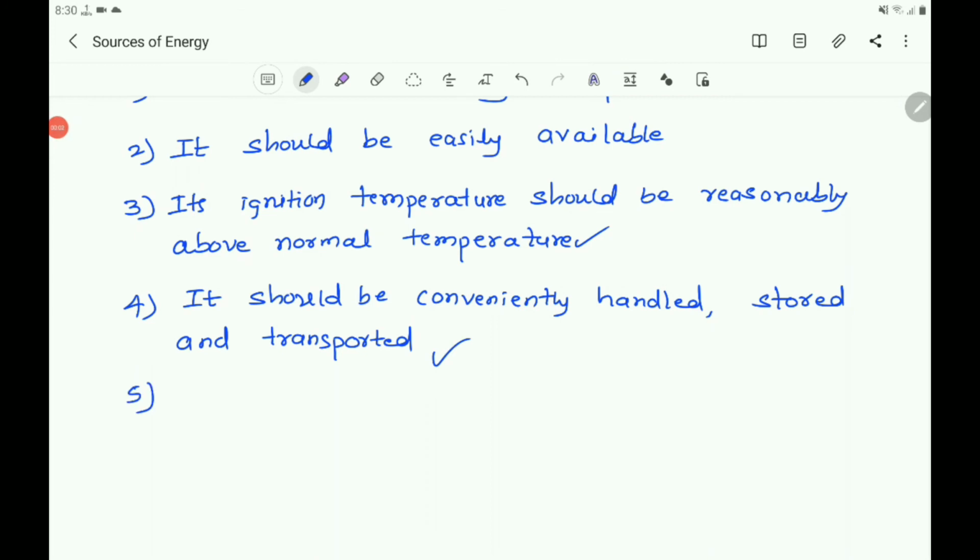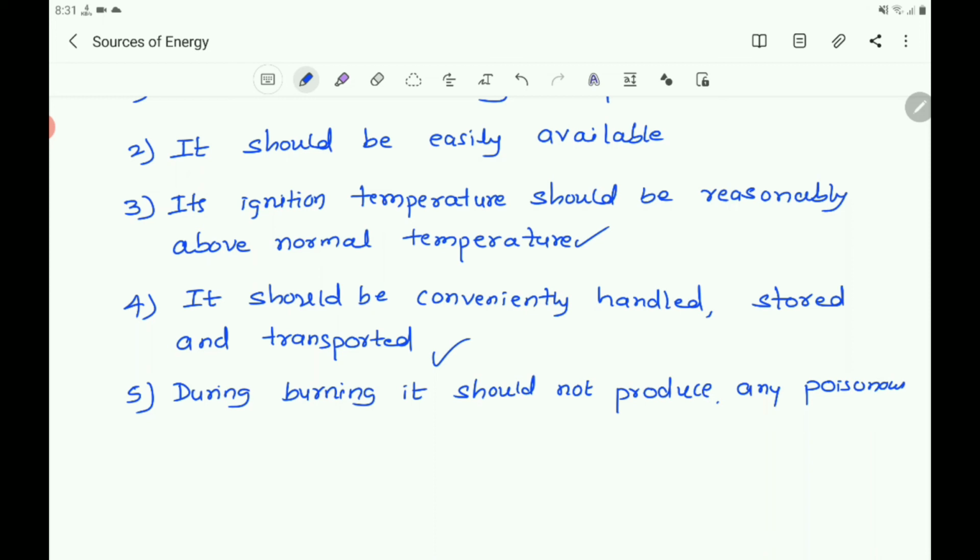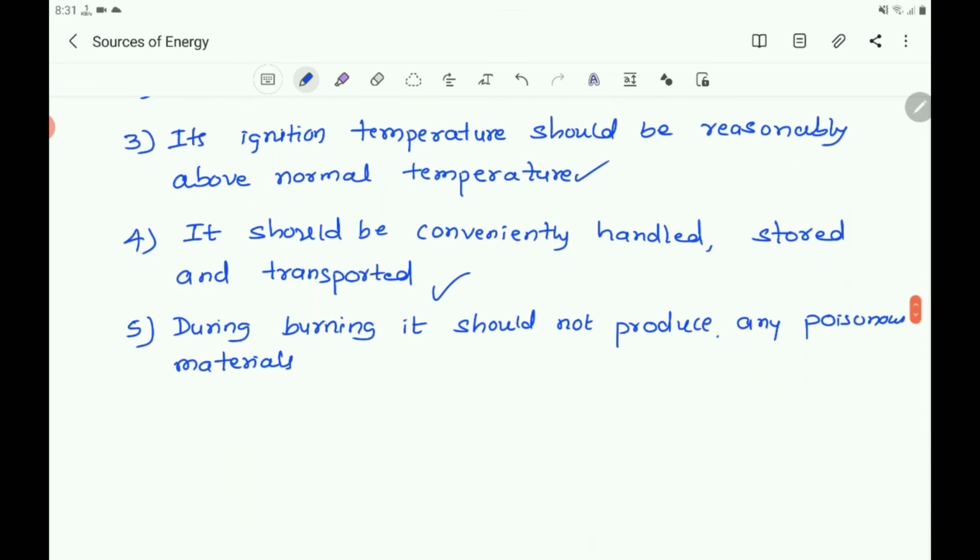Next one, let us write: during burning, it should not produce any poisonous materials or irritating fumes.